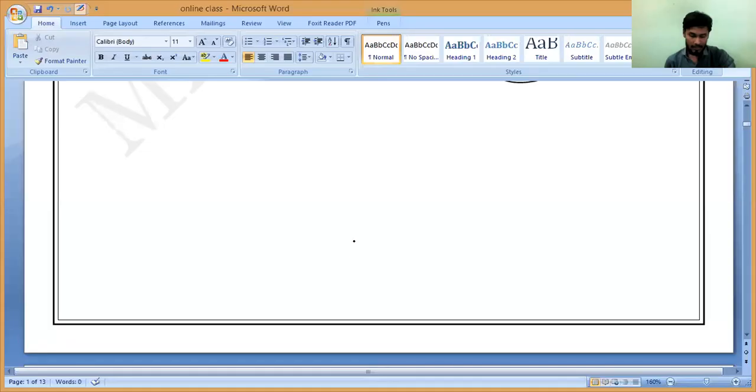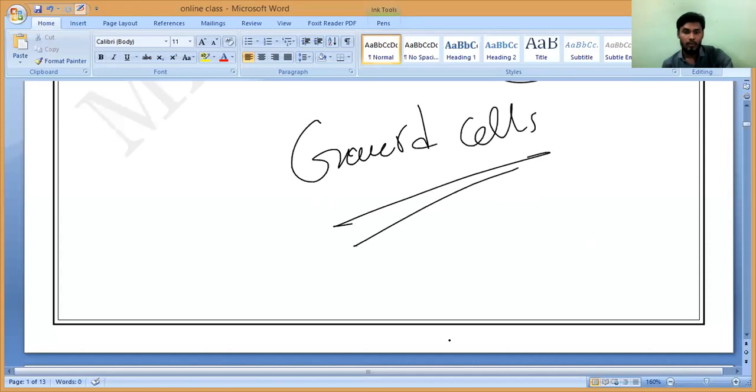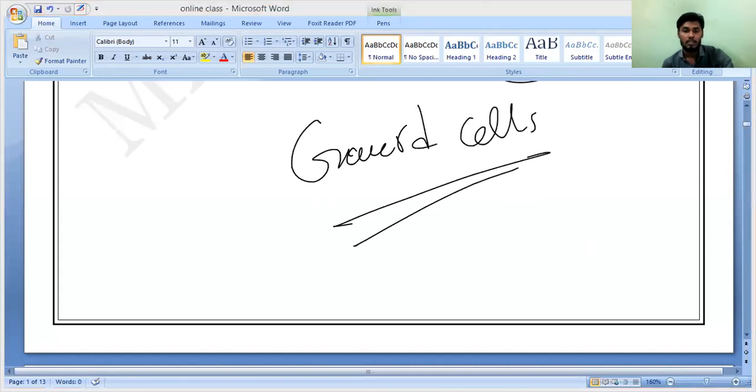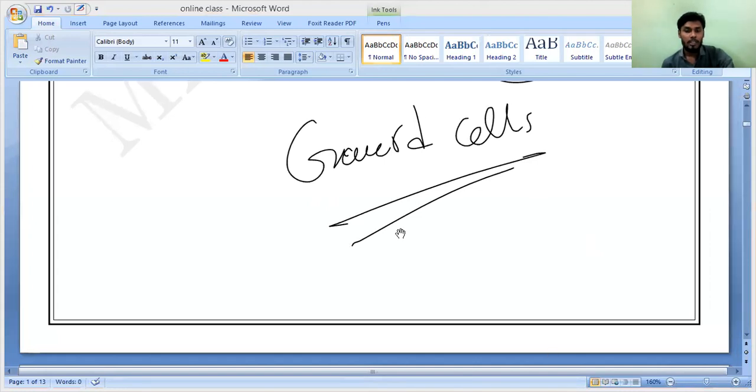So this stomatal pore is covered with a pair of cells. What are those cells called? Guard cells. Inside the guard cells we have chlorophyll, that is the chloroplast, which we will study. So observe very carefully.